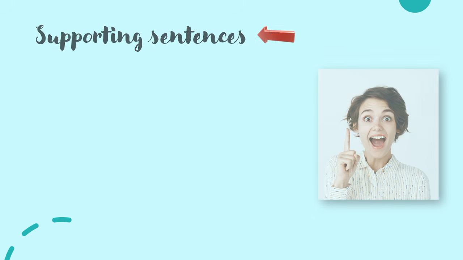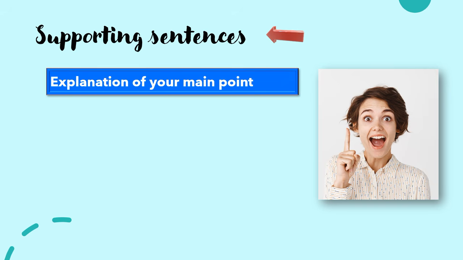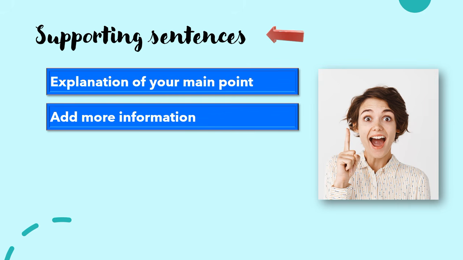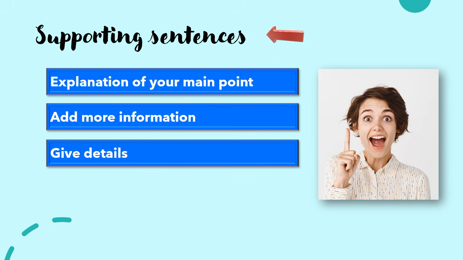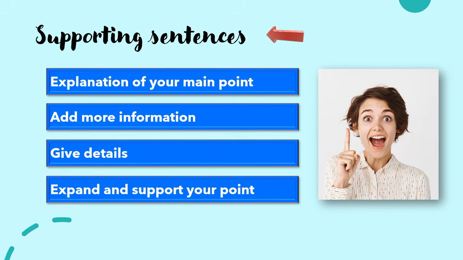The next part of your content paragraph is your supporting sentences. You start your supporting sentences with an explanation of your main point. Next, add more information about your point. Then, give more details about it. This is because you want to expand and support your point.